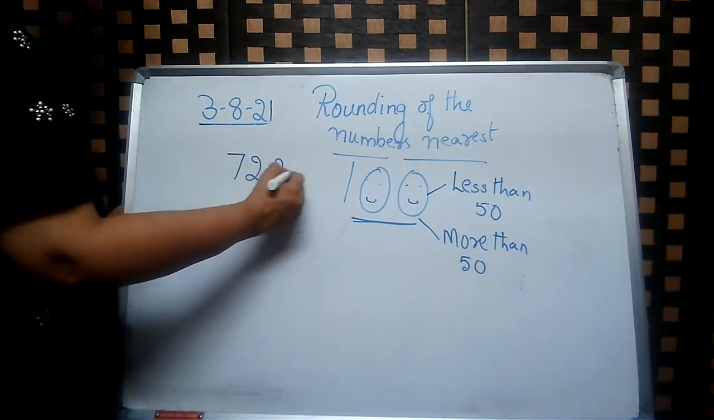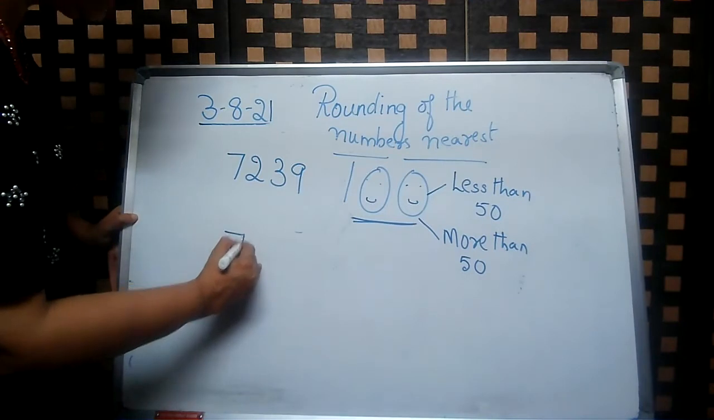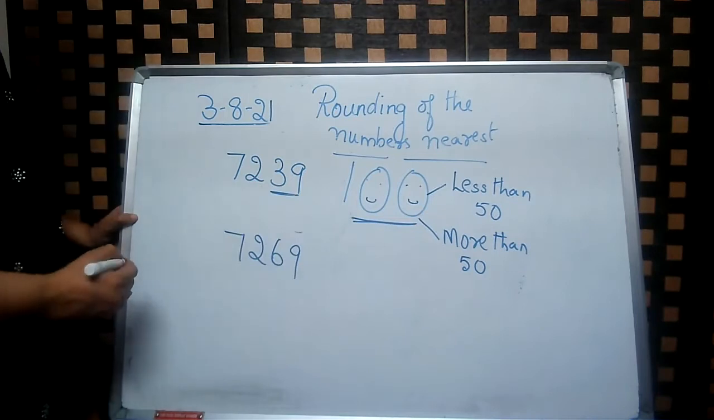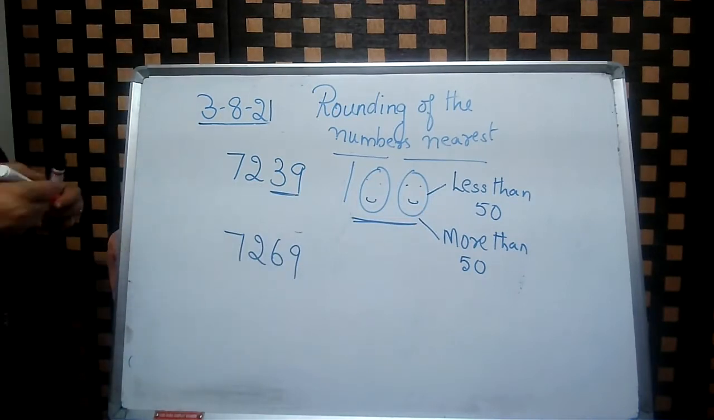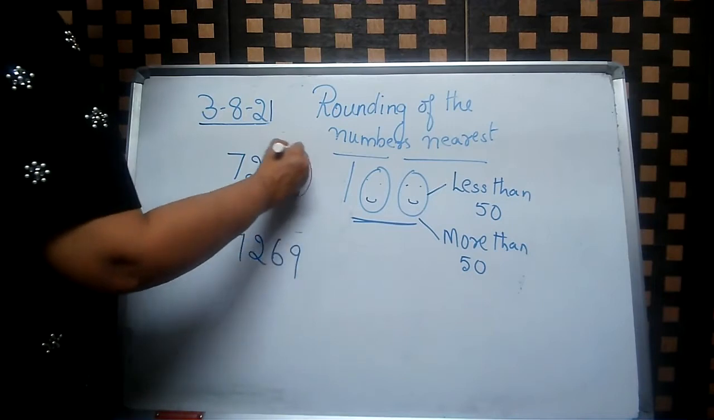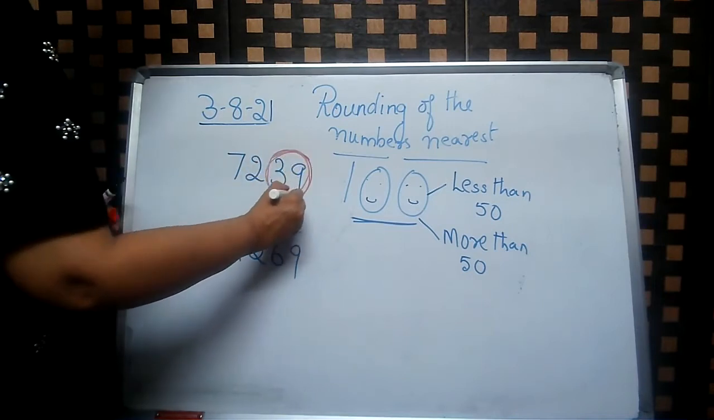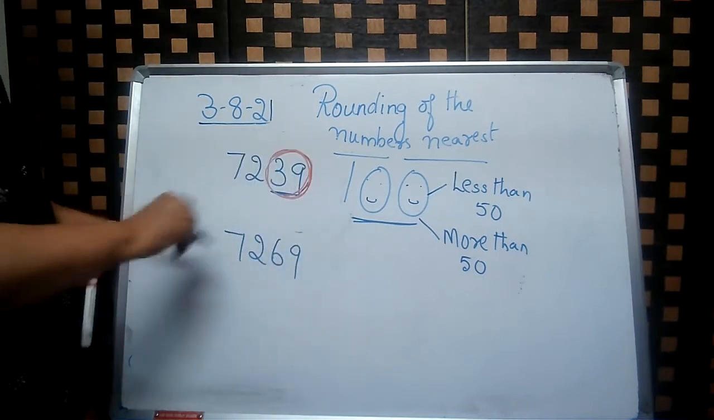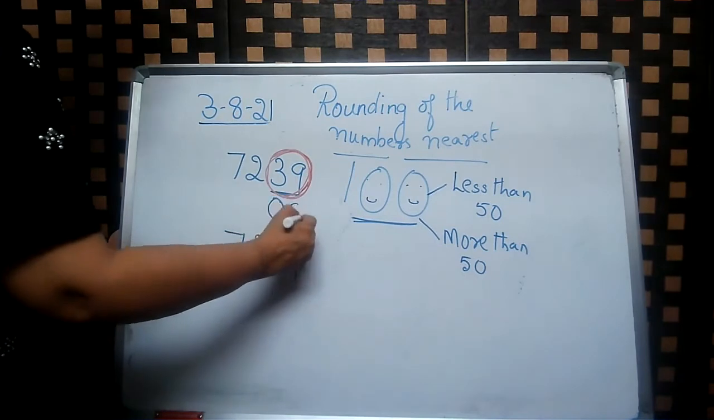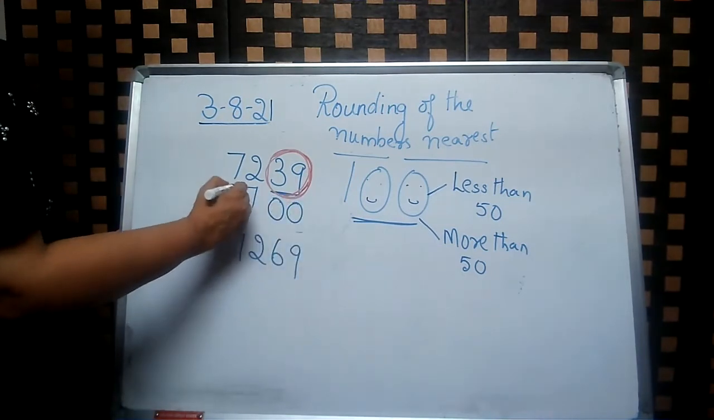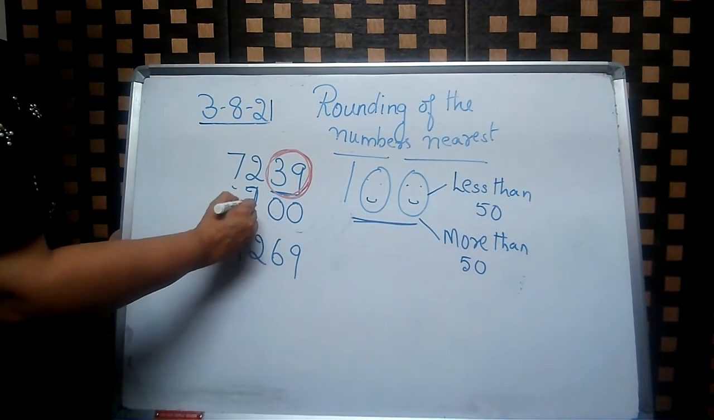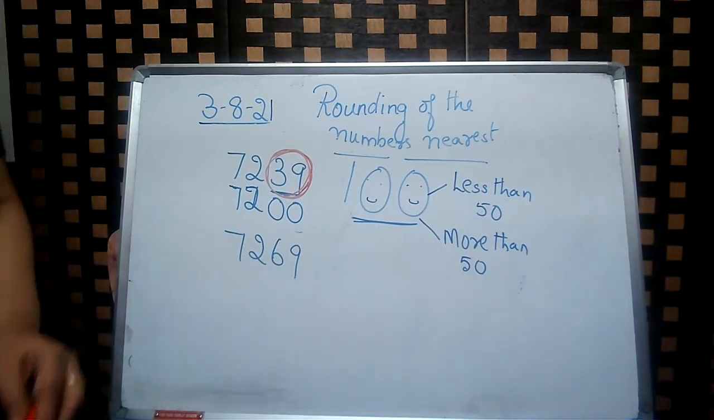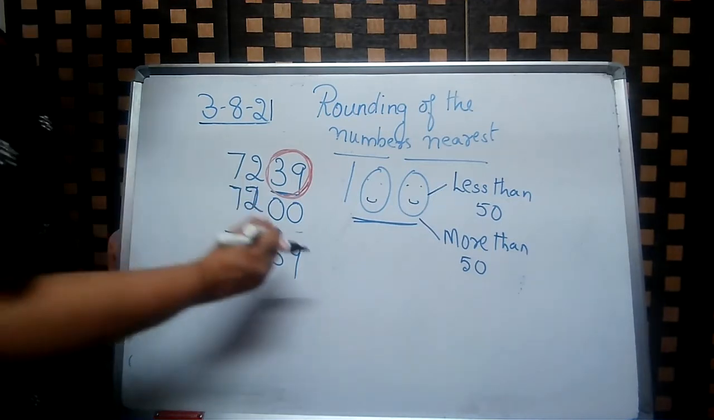So I will show you two numbers. 7,239 and 7,269. Okay. 39. They are less than 50. If you want, you can use a red color and circle them. They are less than 50 numbers. So you can circle them. So it will be the same, two zeros, because you are rounding to 100. 7,200. Okay.